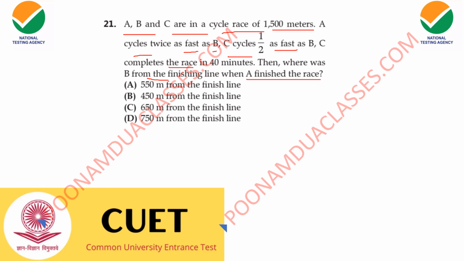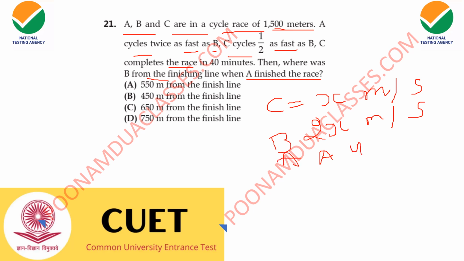So here we will have to assume, let us take the speed of C to be x meters per second, and speed of B is double, so it will be 2x meters per second, and speed of A will be 4x meters per second. This much is clear. Please have a look carefully. This is C, x, this is B, 2x, and this is A, 4x.